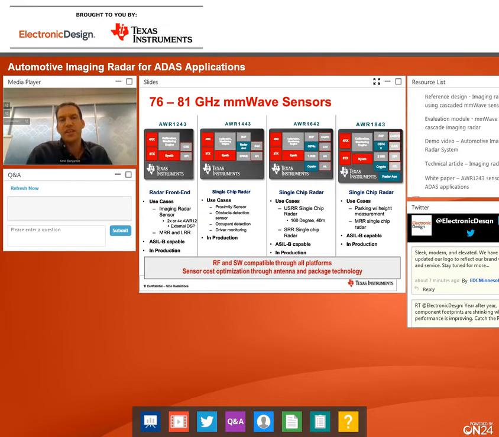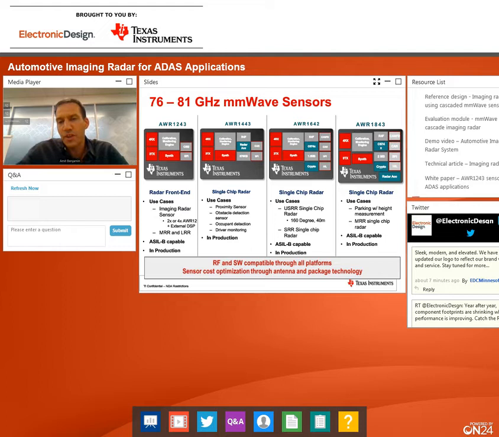So where is TI in the whole thing? TI just released the first generation products, either the pure front end, with the RF front end pulling out the raw data over the CSI interface, the 1243, or the system on chip, which is integrated.